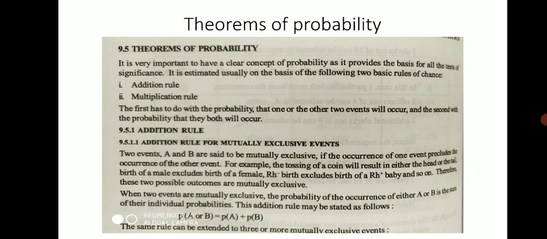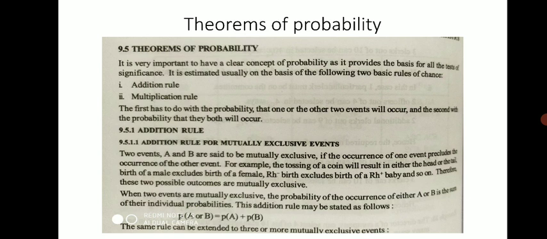For example, the tossing of a coin will result in either head or tail. Birth of male excludes birth of female. These are two examples. Suppose I toss the coin, either head will be there or tail will be there. If head is there, it will automatically eliminate the possibility of tail. In case of birth of a child, if a male child is there, it will automatically eliminate the possibility of a female child, and similarly, if a female child is there, it will automatically eliminate the possibility of a male child. So these two possible outcomes are mutually exclusive.